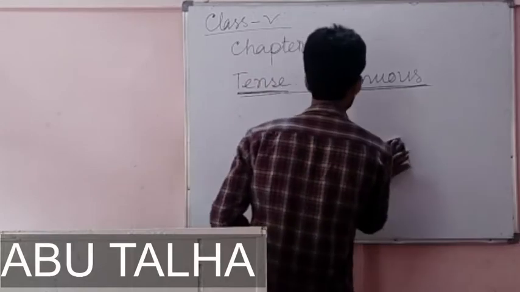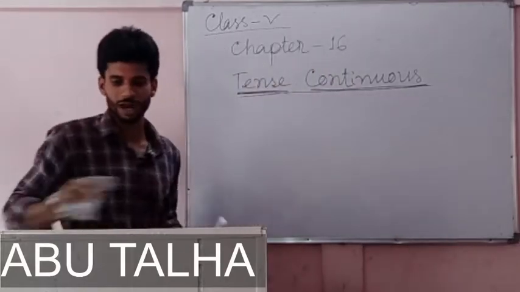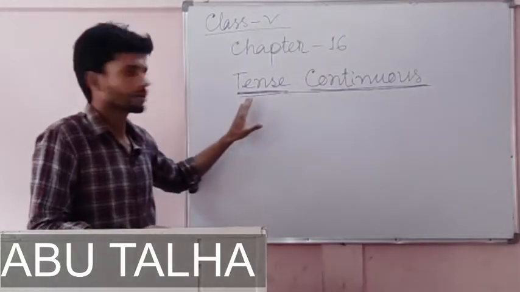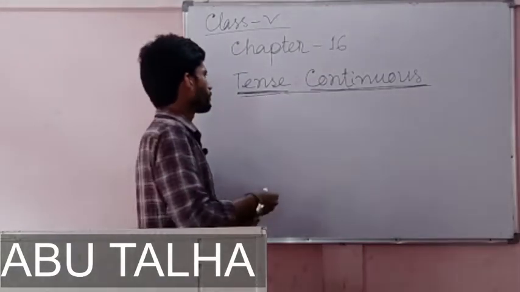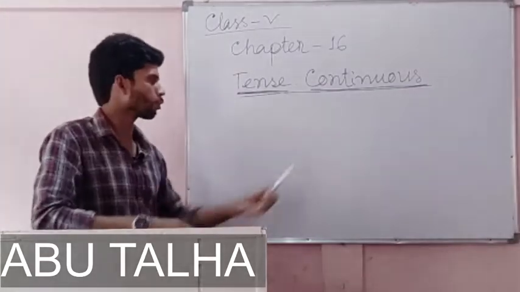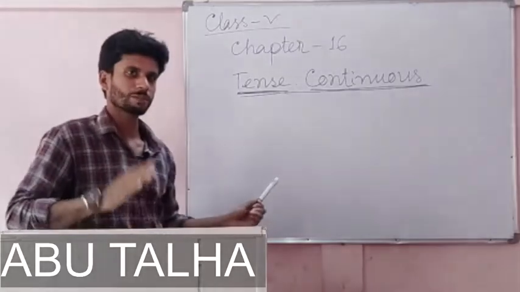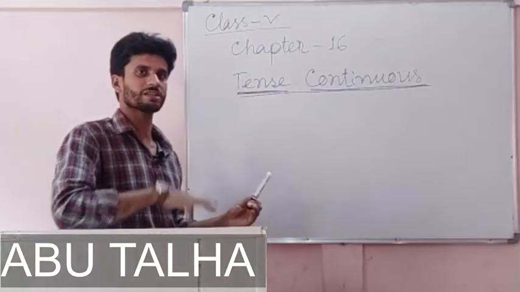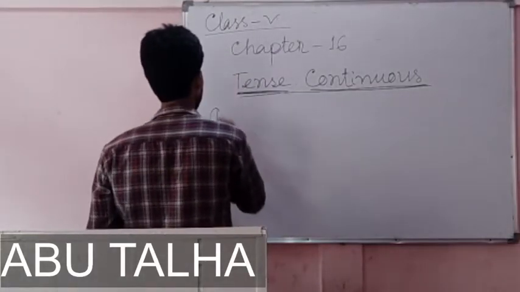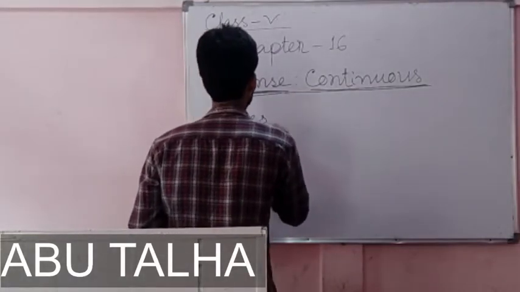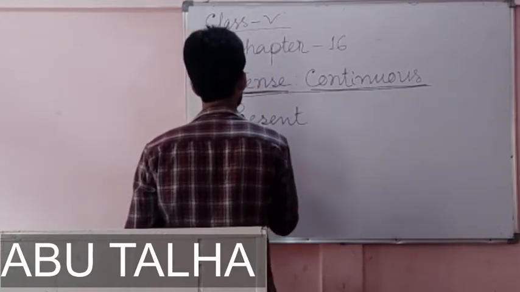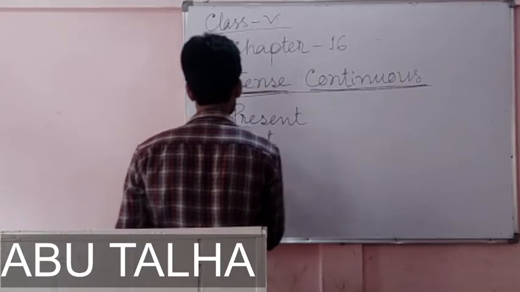In this chapter, we are going to put some light on the continuous forms of tenses. We already know that there are three tenses: present, past, and future.